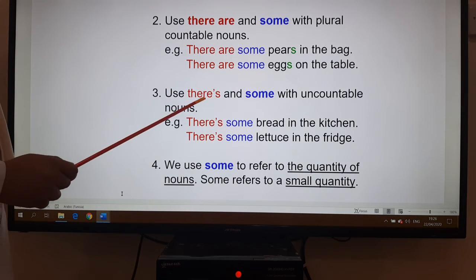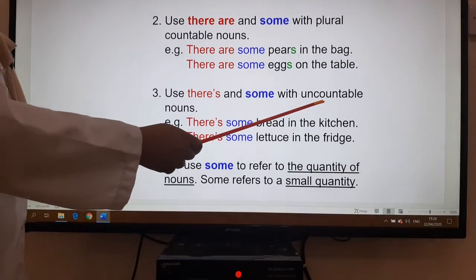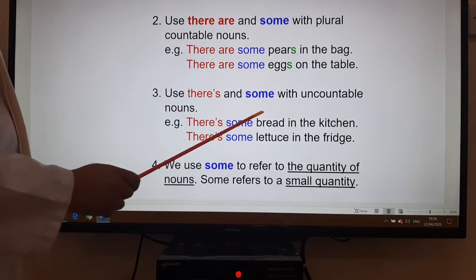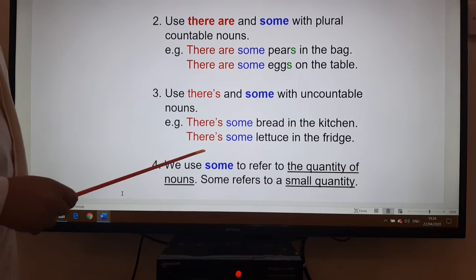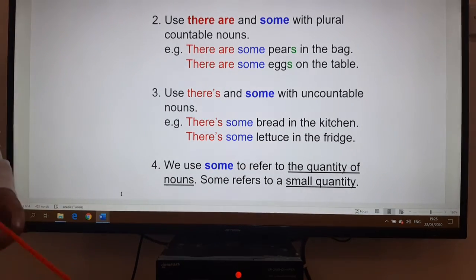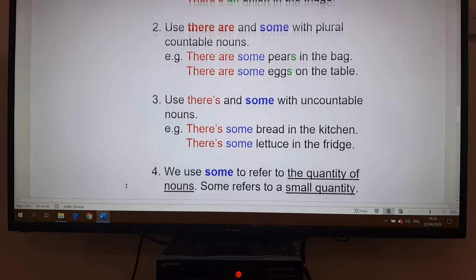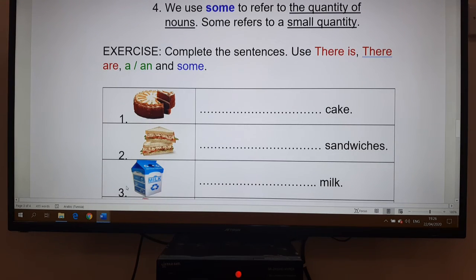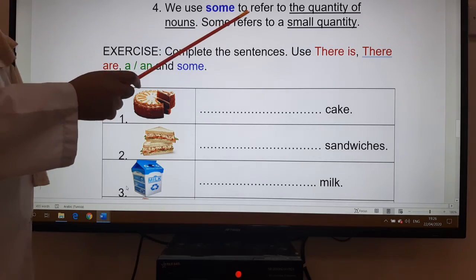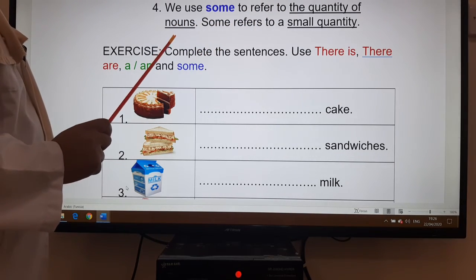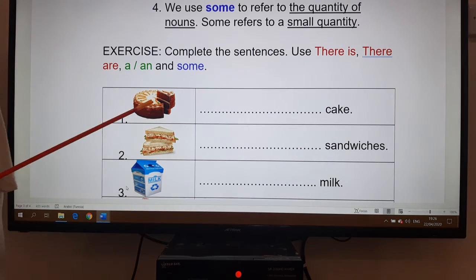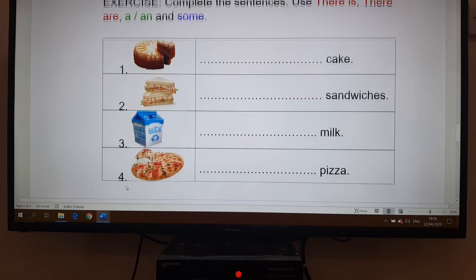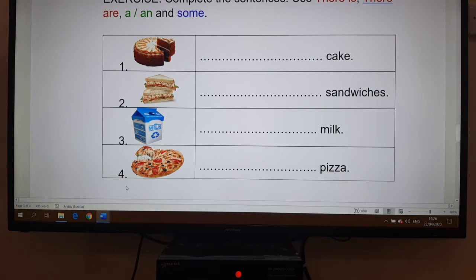We can also use there is and some with uncountable nouns. There's some bread in the kitchen, to say there is a quantity. There's some lettuce in the fridge. So we say that we use some to refer to the quantity of nouns. Some refers to a small quantity. It's not too much.